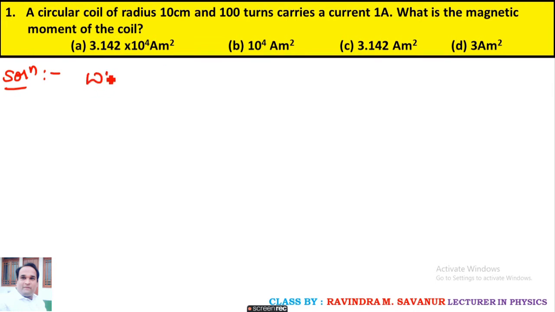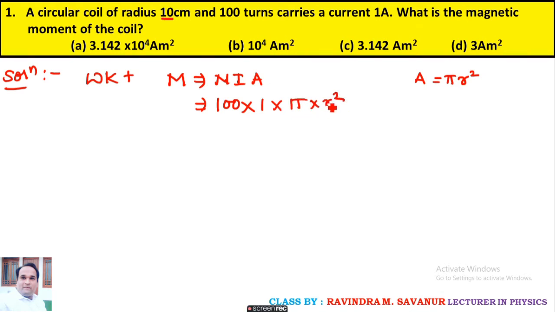As we already studied, the magnetic moment equation is given by N into I into A. Here N stands for the number of turns, that is 100. Current is given as 1 ampere, and area is not given here, so area can be written as pi r square. r is given as 10 centimeter, so pi into r square.